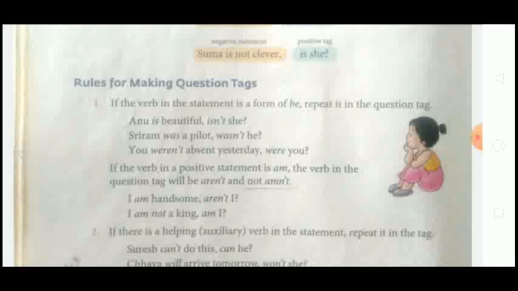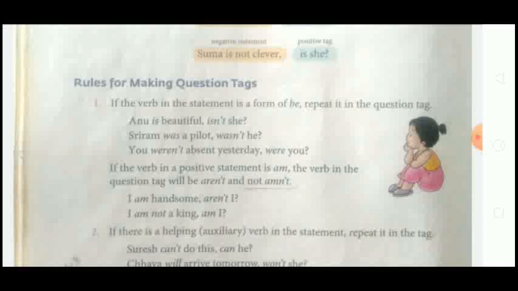If the sentence is positive and am is used as the verb, then the tag will be aren't, but not amn't. Amn't is not used; amn't has no tag. It will be aren't, not am and apostrophe t, but r and apostrophe t.